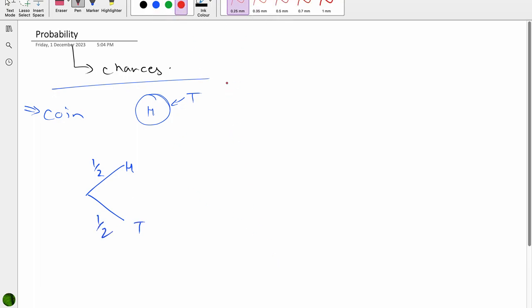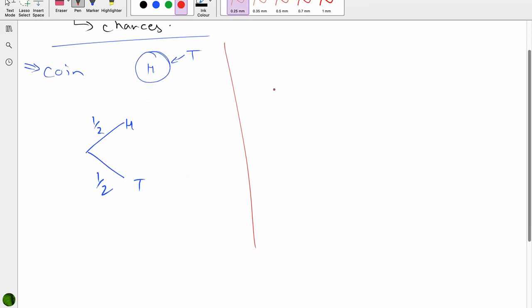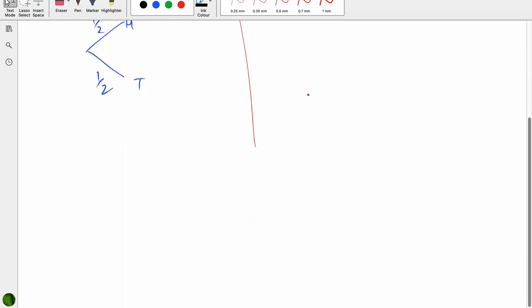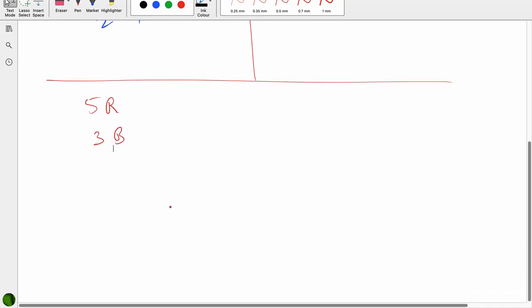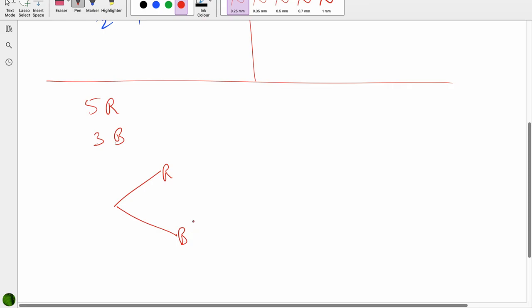In probability, we'll be discussing two main things. One is the tree diagram, the other is the possibility diagram. For example, let us discuss the case of these balls in a bag. Let's say we have 5 red balls and 3 black balls. When we are asked to draw a tree diagram for this, probability to get a red ball or probability to get a black ball,